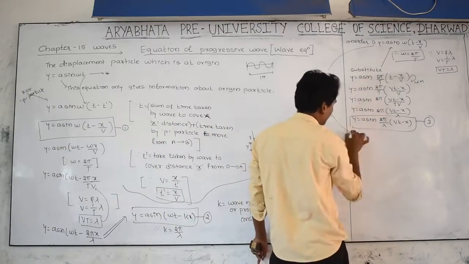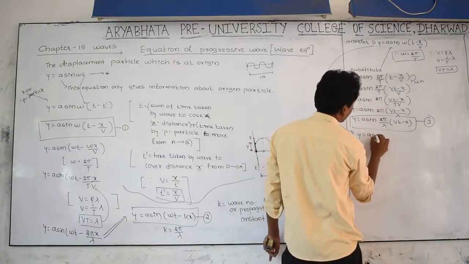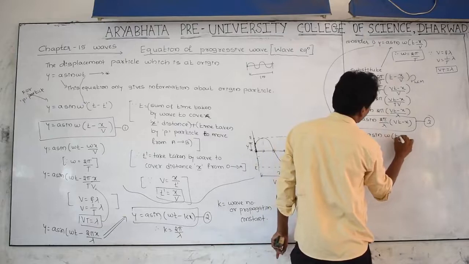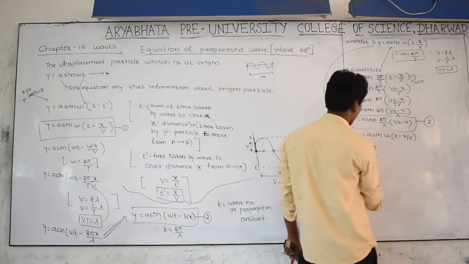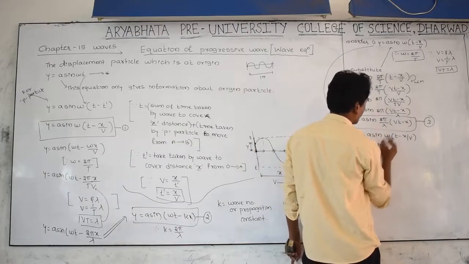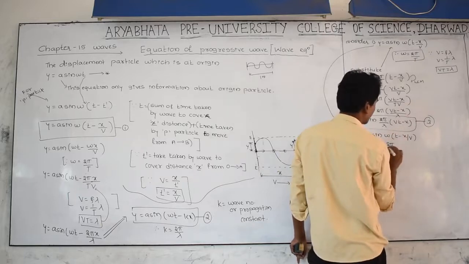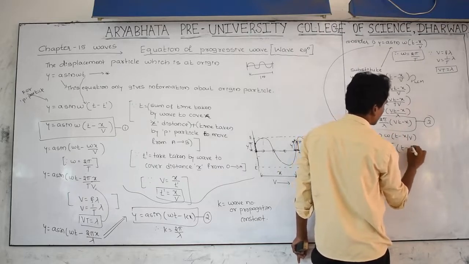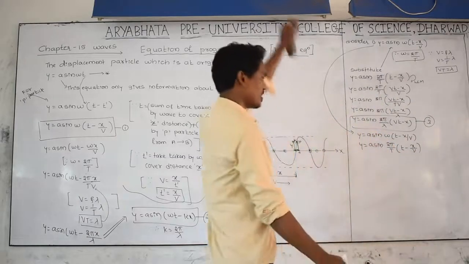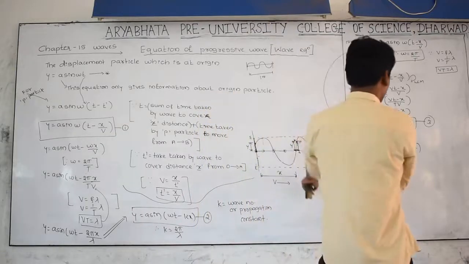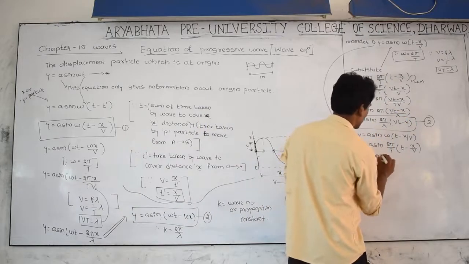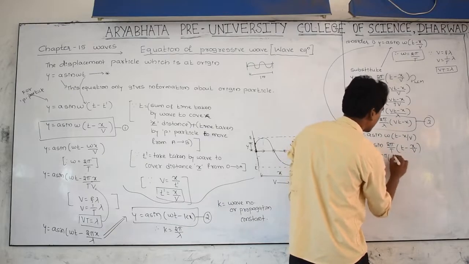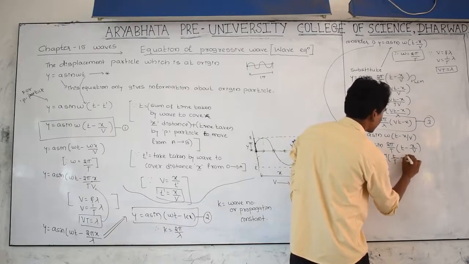Let us take this equation again: y is equal to a sin of omega, t minus x by v. Substitute omega as 2 pi by T: y is equal to a sin of 2 pi by T, t as it is, minus x divided by v. Then take T inside: y is equal to a sin 2 pi, t by T minus x divided by vT.